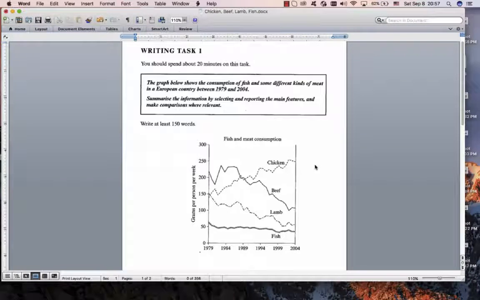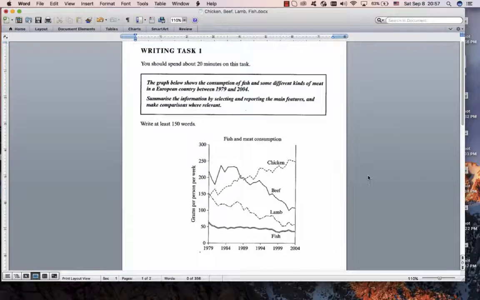Great. Right, today we're going to be writing this essay. It's a nice line chart, 4 lines, about consumption of fish and meat, beef, chicken. But first, before we get to that, I want to teach you about sentence structure and noun phrases. Please don't get bored. This is very, very important. You will not find this in any other video or from any other teacher. This is my material and it will help you a lot.